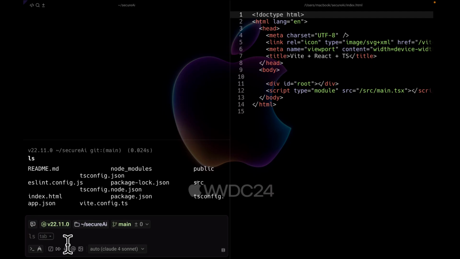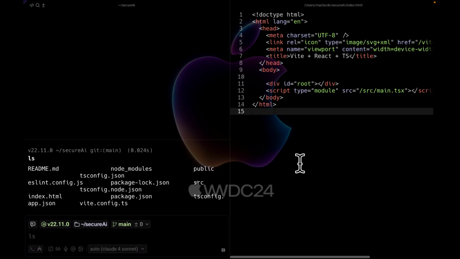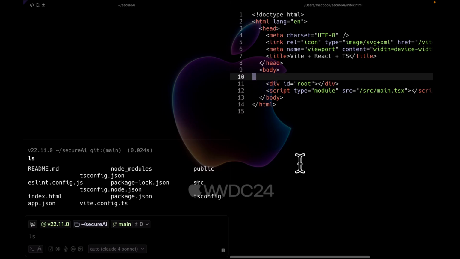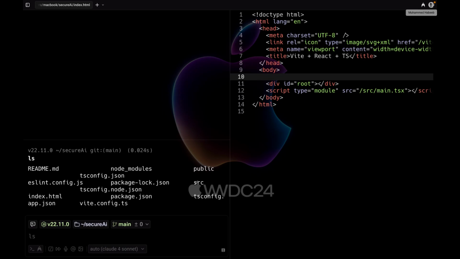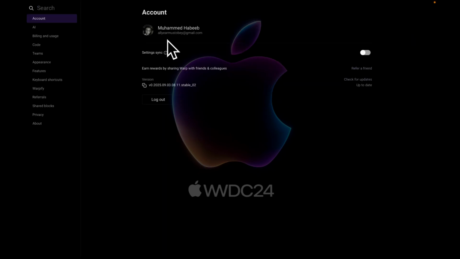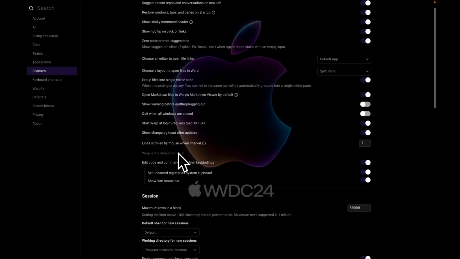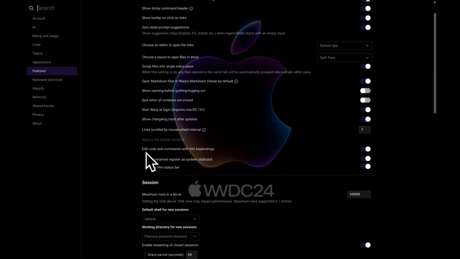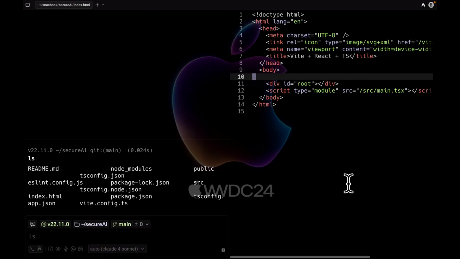And the second thing you can do is, guess what? As I said earlier, Warp now supports Vim key bindings. So if you're using Warp, you might not have Vim key bindings, but if you want to set it up, you can just go straight to the settings on Warp. You can come here, settings, and go to features, and under the general section here you can see there's something called edit code and commands with Vim keybindings. Just make sure you check these three things down here and you're good. And after that you can cancel the settings and just come here, and that's all.